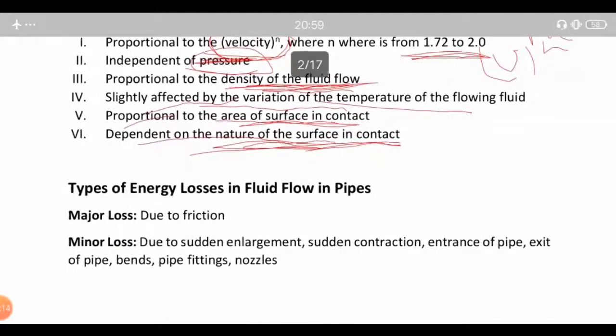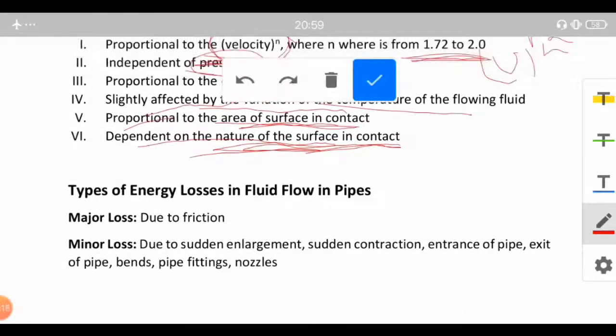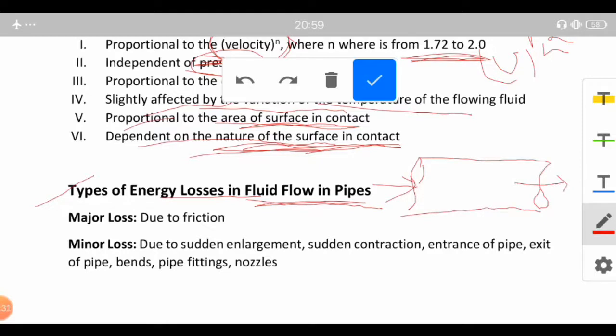So next let us come to the important topic, that is types of energy losses in fluid flow in pipes. It is seen that if suppose a fluid is flowing from here and it is coming out from here, the total energy at this point may not be equal to the total energy at this point. What it is seen, the energy at 2 is somewhat lesser than that of the energy at 1, or you can say that the energy at 1 is greater than that of energy at 2.